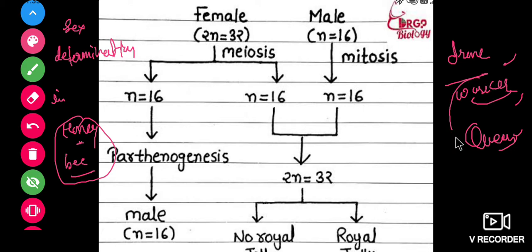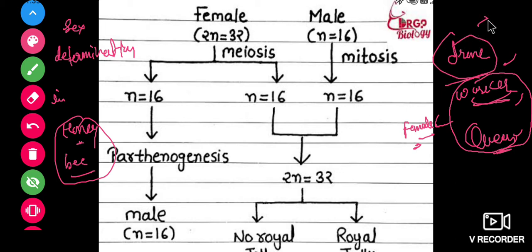So first of all we have to talk about the worker and queen. They are female. You just consider the worker and queen bees to be female bees, and only the drone bee will be male.